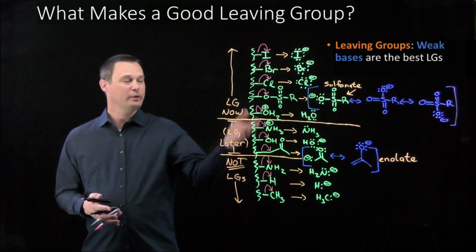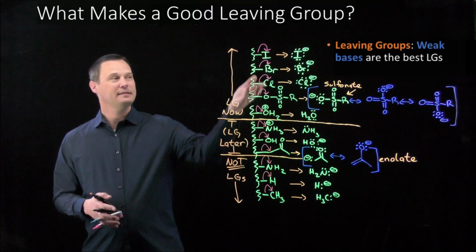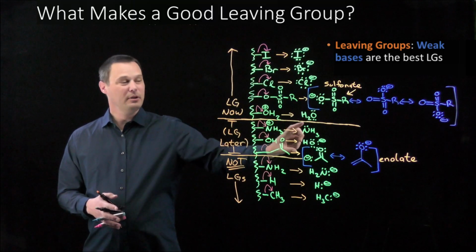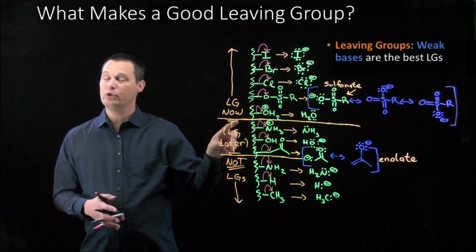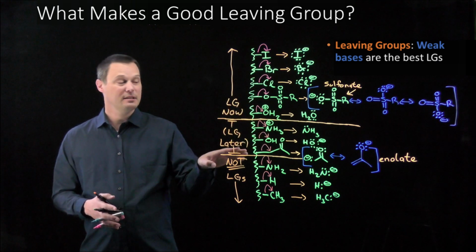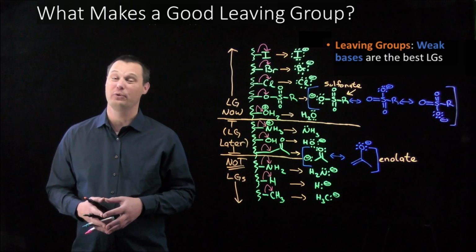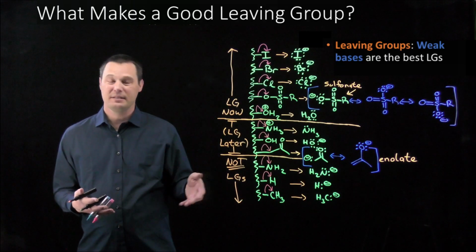What we notice as we do reactions with these functional groups is that the groups at the top of this list are leaving groups now in substitution and elimination land. The leaving groups in the middle aren't leaving groups now, but they will be leaving groups later when we get to carbonyl land. And these leaving groups at the bottom are never leaving groups. I don't ever want to see you kicking out a methyl group as a leaving group. But why? You can memorize this list, but why?